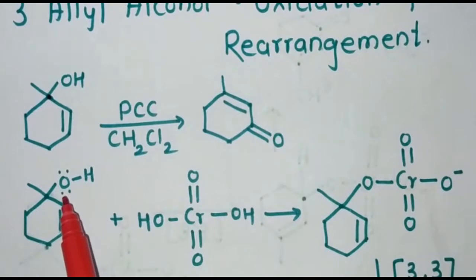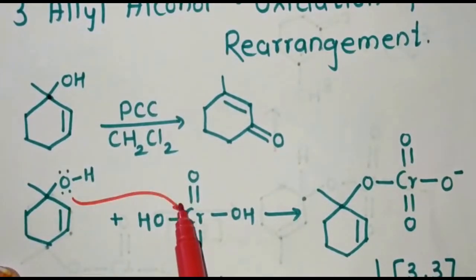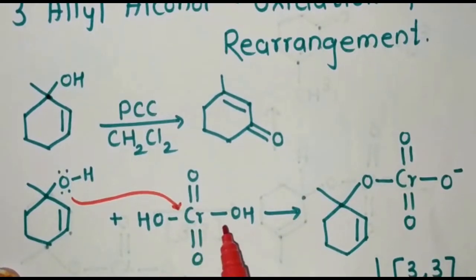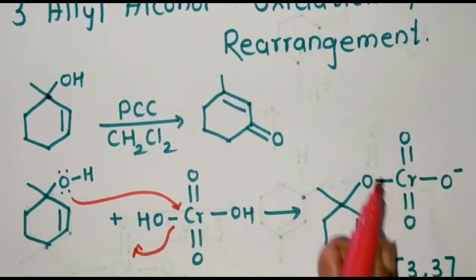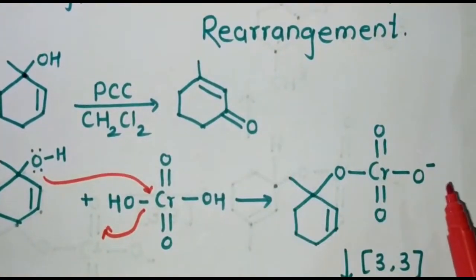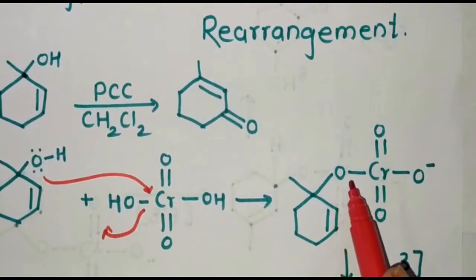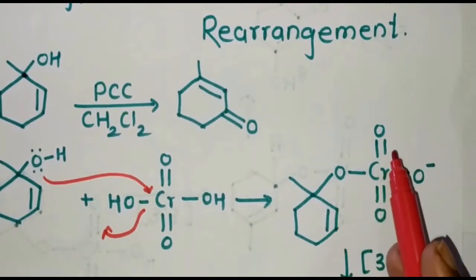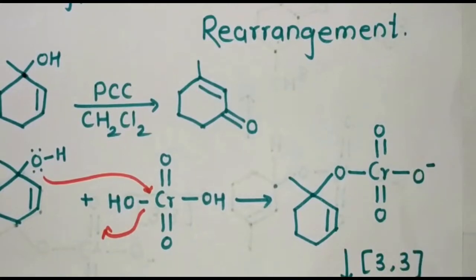The lone pair of electrons present over the alcohol will act as a nucleophile, and this chromium acts as an electrophile. So it will attack over this chromium atom, and this OH group is removed from this chromium. So here you can see that this oxygen, chromium, the two double-bonded oxygens, and this oxygen becomes negative.